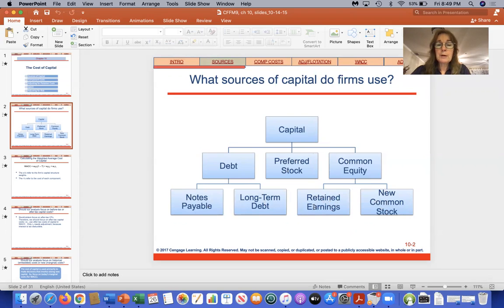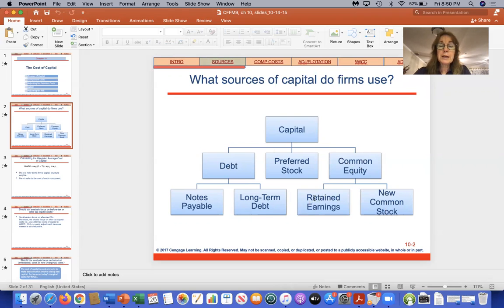So if you think about this, the cost of a company's preferred stock is the dividends that they're paying. The cost of debt is the interest rate, and the cost of common equity is the required rate of return. But there really is no cost to retained earnings, right? If a company has net income, whatever they don't pay out in dividends goes over to retained earnings. So if they use the retained earnings, isn't that free money? Well, it's really not, because you have an opportunity cost associated with it.